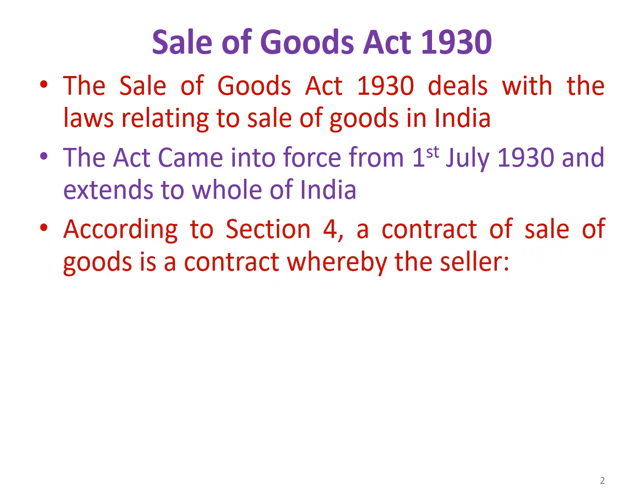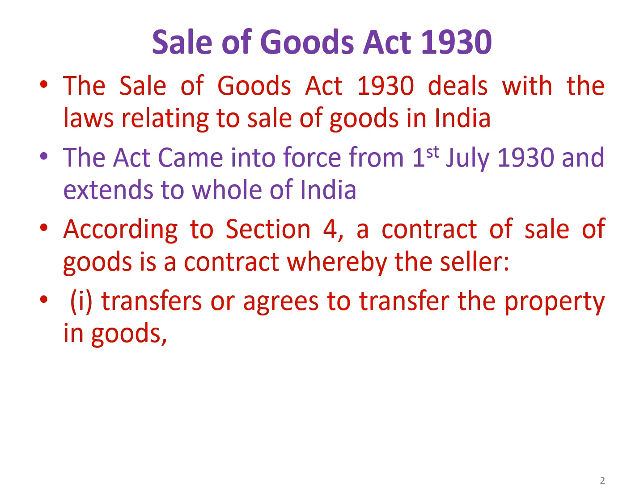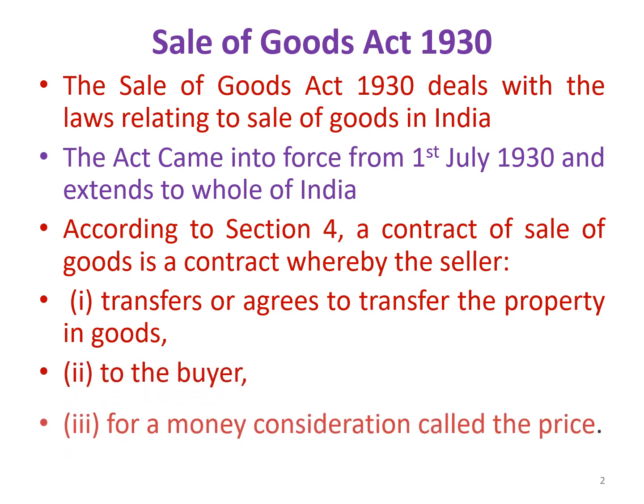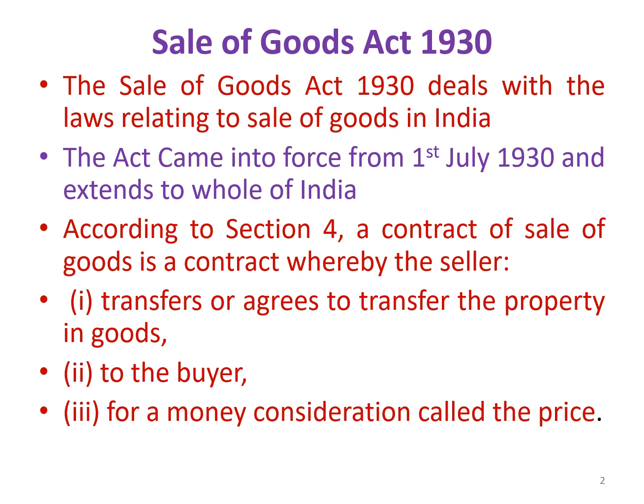According to Section 4 of the Sale of Goods Act 1930, a contract of sale of goods is a contract whereby the seller transfers or agrees to transfer the property in goods to the buyer for a money consideration called the price. This was the definition given for sale under the Sale of Goods Act 1930.